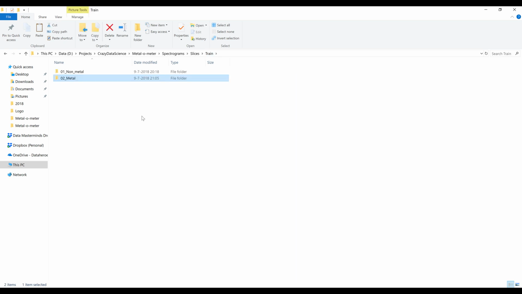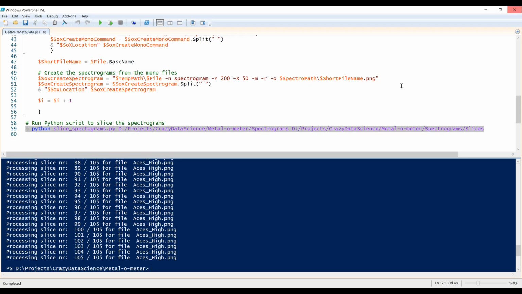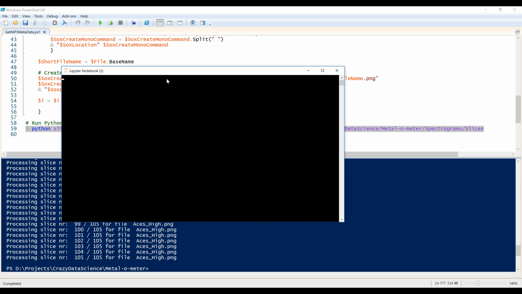When we're at this stage, basically all of our preparations are ready. We got our data, we got the slices, we labeled them. So when we're going to train our convolutional neural network, it will know whether something is actually metal or not metal, and it will identify that for each slice. So the next step is that we need to train our convolutional neural network. And like I said in the introduction, we are going to use Python for that. So I'm going to quickly start up my Jupyter Notebook and go to my Python project, and I'll show you how to train the neural network.